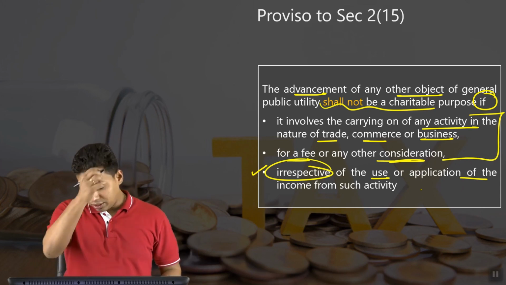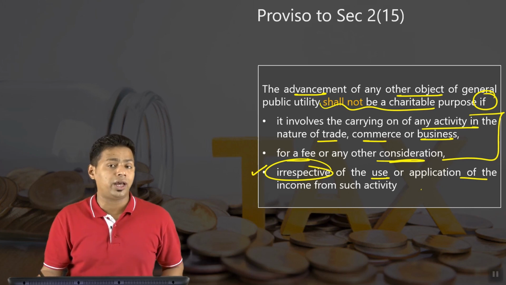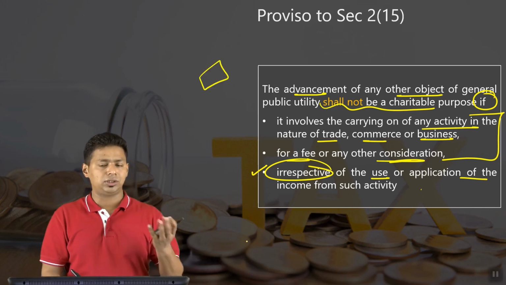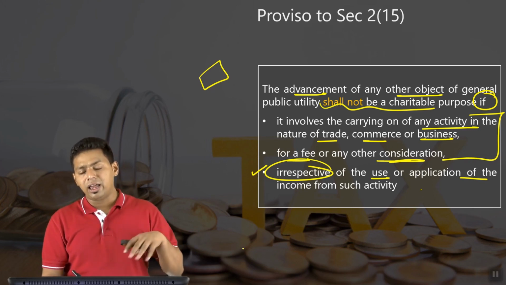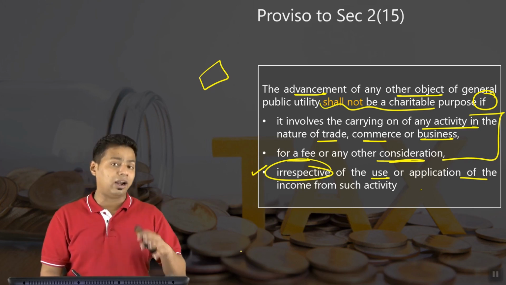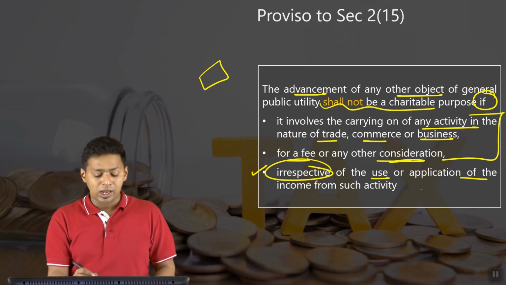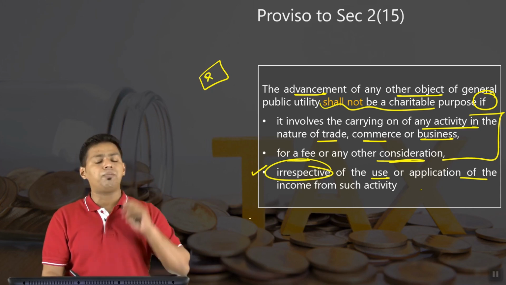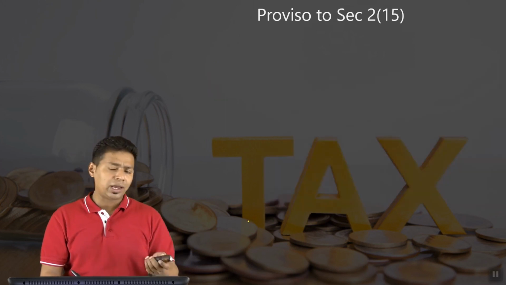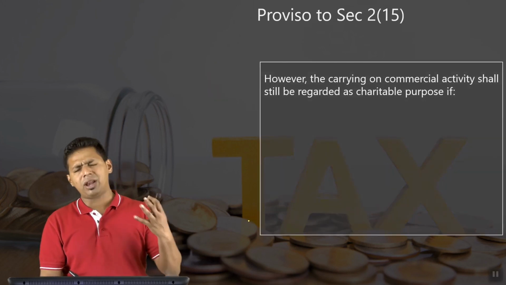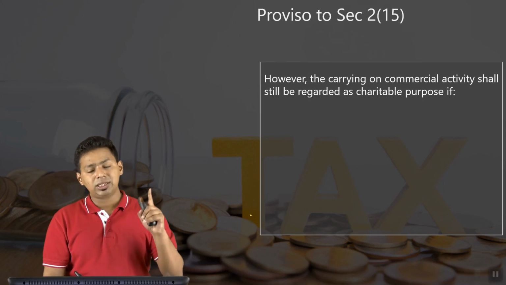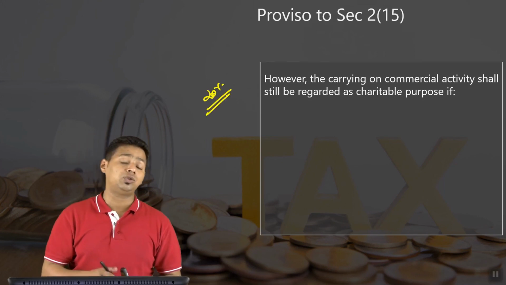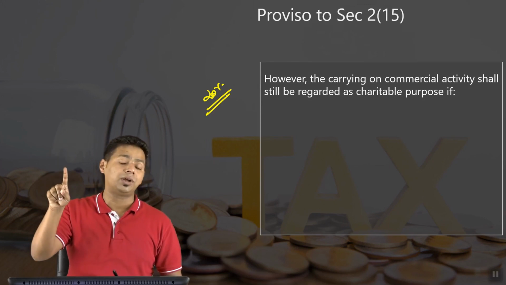Now please understand, Salman Khan has one organization called Being Human. That organization sells t-shirts. Now when he says that I have an organization which is for the advancement of general public utility, selling t-shirts is incidental to my charitable objective, and I have to conduct this particular business, government will allow it, but they are saying the total receipt from a business activity should not exceed 20% of total receipt in the year.